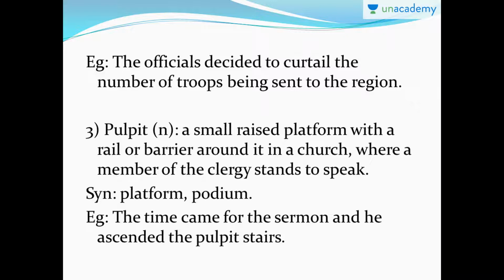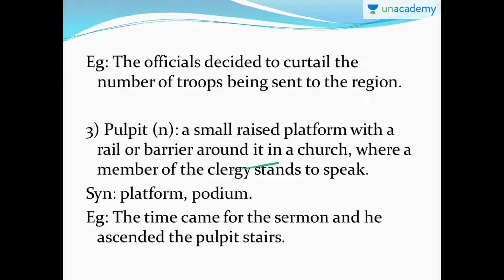If you have followed my lessons on Pride and Prejudice, we actually saw what a clergyman is in that lesson. That simply means a person who works in a church, mostly like a pastor, a holy person in a church. So the synonyms are platform or podium.